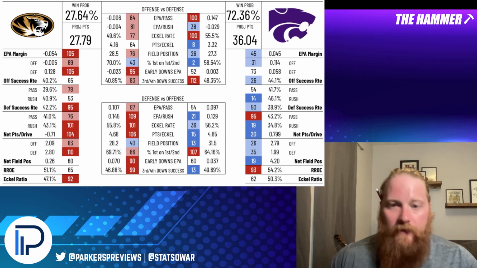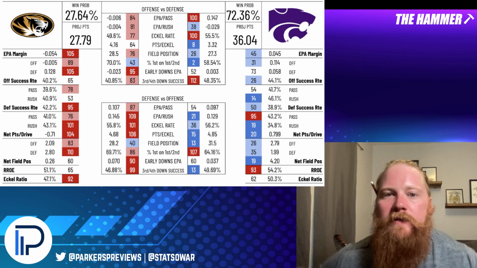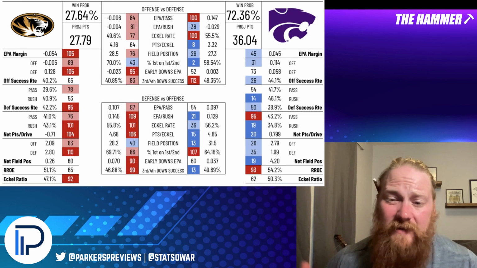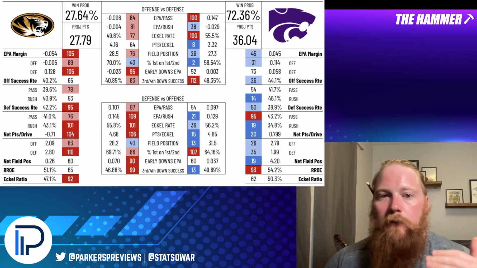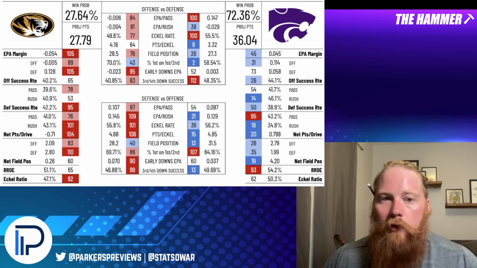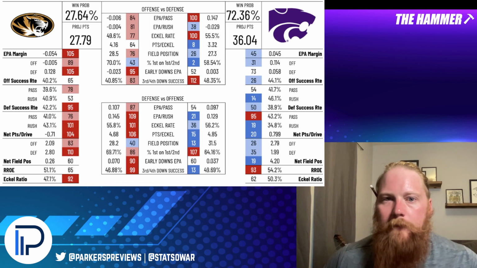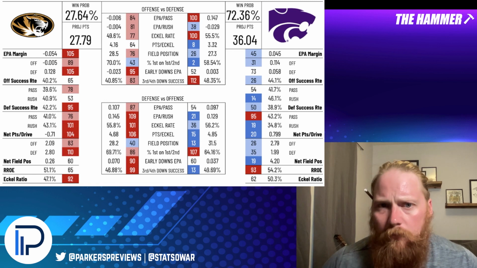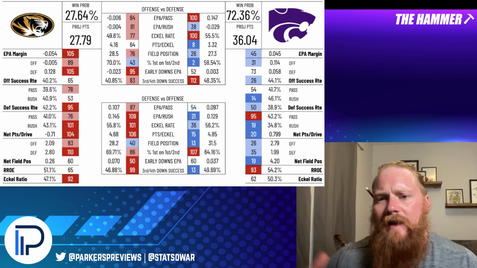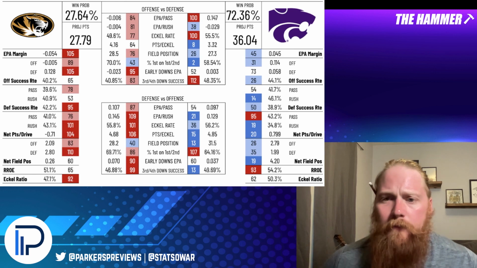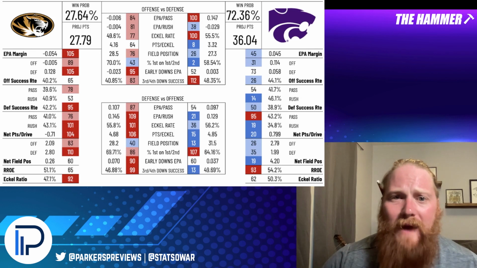So using stats, using numbers, what I'm seeing here is that Kansas State had a really big imbalance on defense last year, specifically in the run-pass splits and specifically from early to late downs. Missouri, not really efficient on offense. My projections think that Missouri, as they're balanced, should improve a little bit, but Kansas State's flattening out of their imbalances on defense is going to make that a very problematic matchup for Missouri.